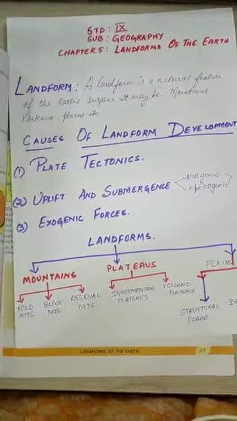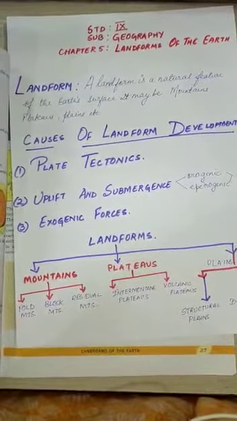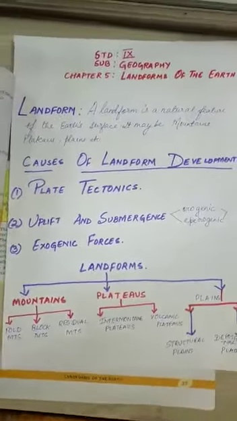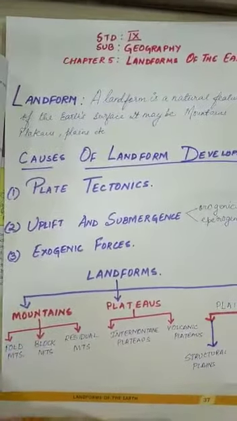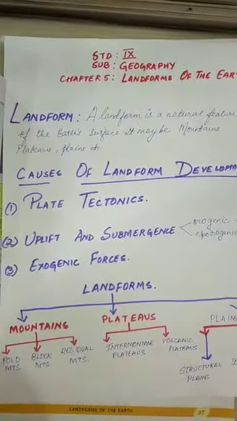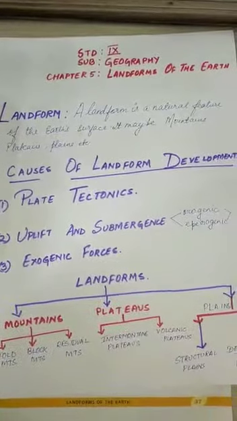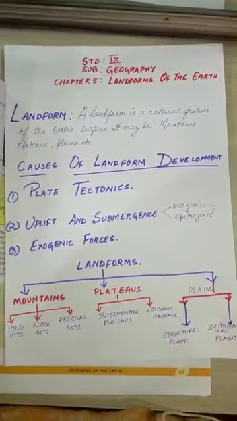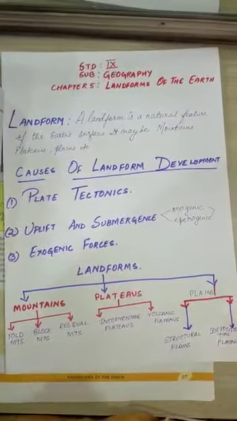Subject is geography, and the chapter is Landforms of the Earth, that is chapter 5. Now, in this particular chapter, we are going to study what a landform is, what the causes of landform development are, and various kinds of landforms, that is mountains, plateaus, and plains.